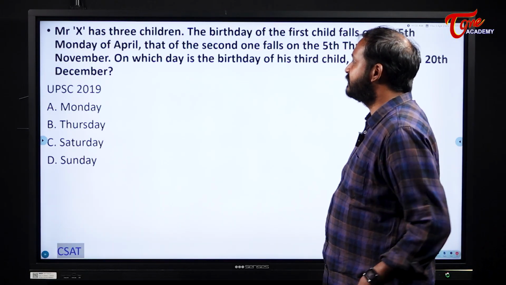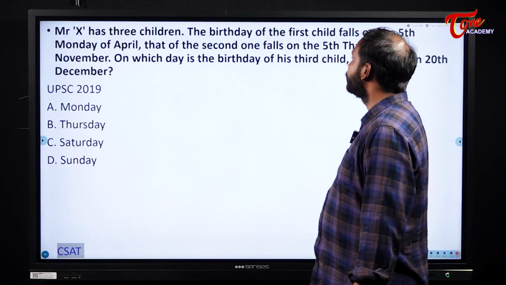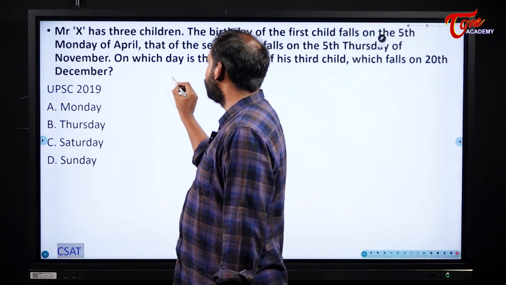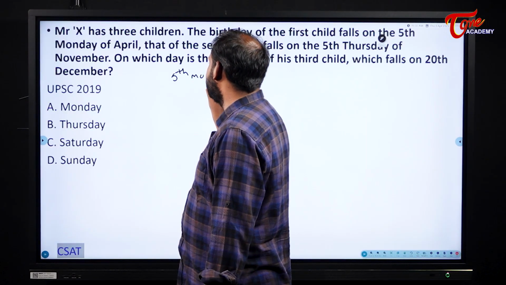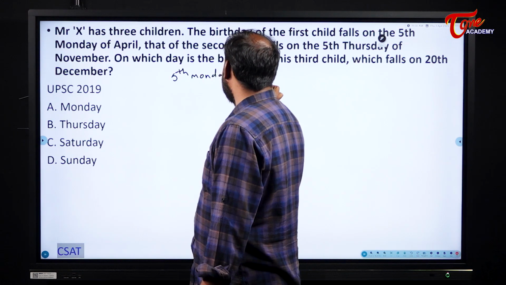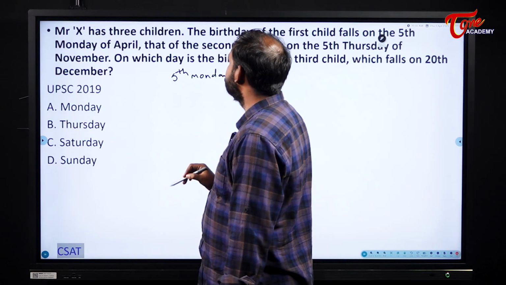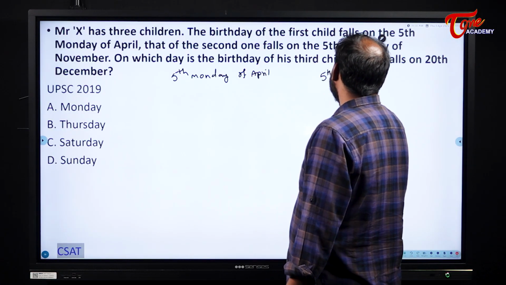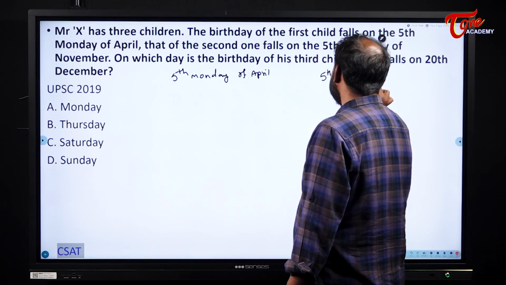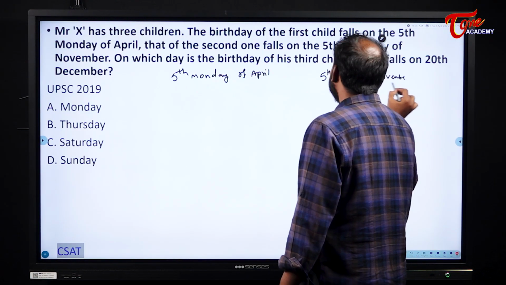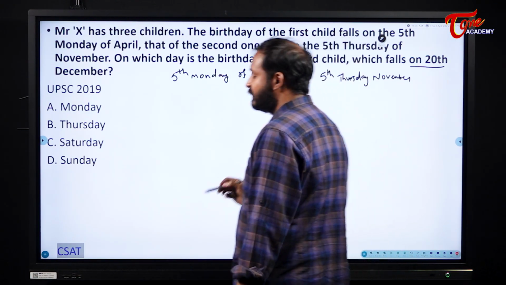Next one. Mr. X has 3 children. The birth of the first child falls on the 5th Monday of April. Okay, 5th Monday, not date as 5th. 5th Monday of April. Next, the second one falls on the 5th Thursday of November, okay. On which day will the third child fall, born on 20th December?